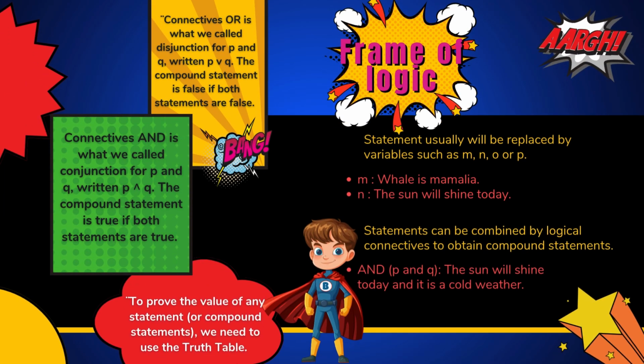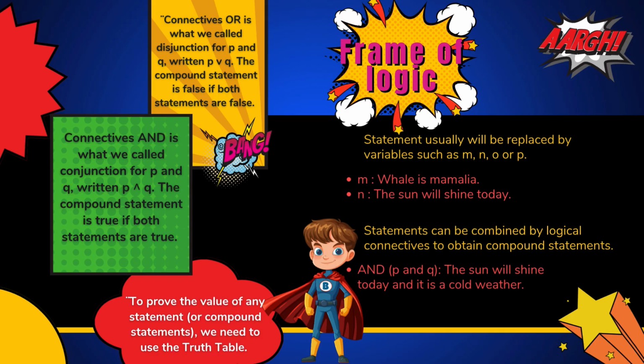Hello guys, here with me, Danish, the Connective Crisis. In this part, I'm going to help you understand the frame of logic. The first is, statements usually are replaced by variables such as P, Q, or R. The example is, P is whale is mammal, and Q is the sun will shine today. The second is, statements can be combined by logical connectives to obtain compound statements. The example is, open bracket P and Q close bracket is the sun will shine today and it is